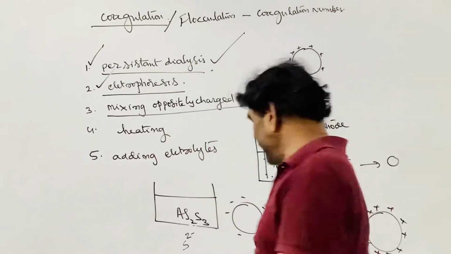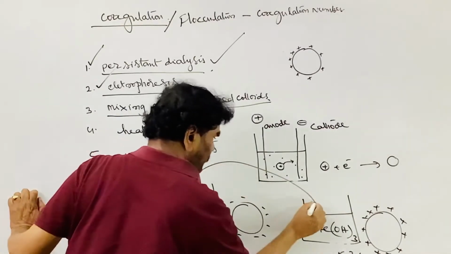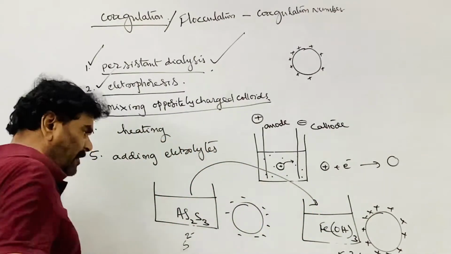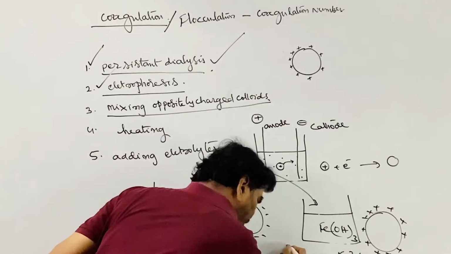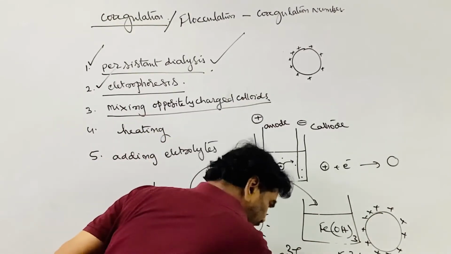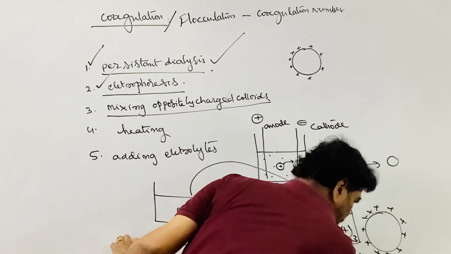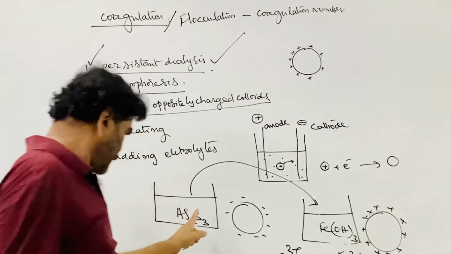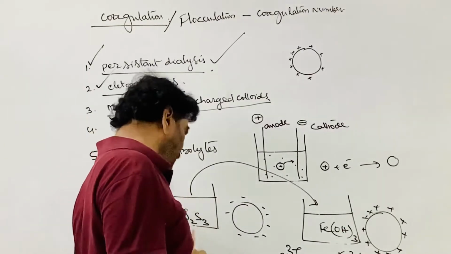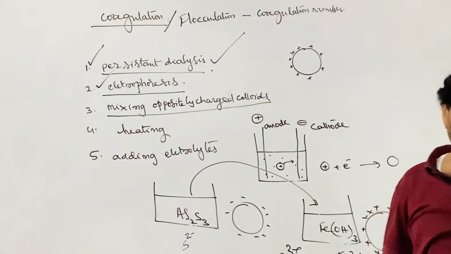Now what are we doing? We are eliminating the charge. If these two are mixed, the ferric ion present here combines with the free sulfide ions to give Fe2S3, ferric sulfide is formed. That is, precipitation is formed. The charge present on the arsenous sulfide is neutralizing the positive charge present on the ferric hydroxide.